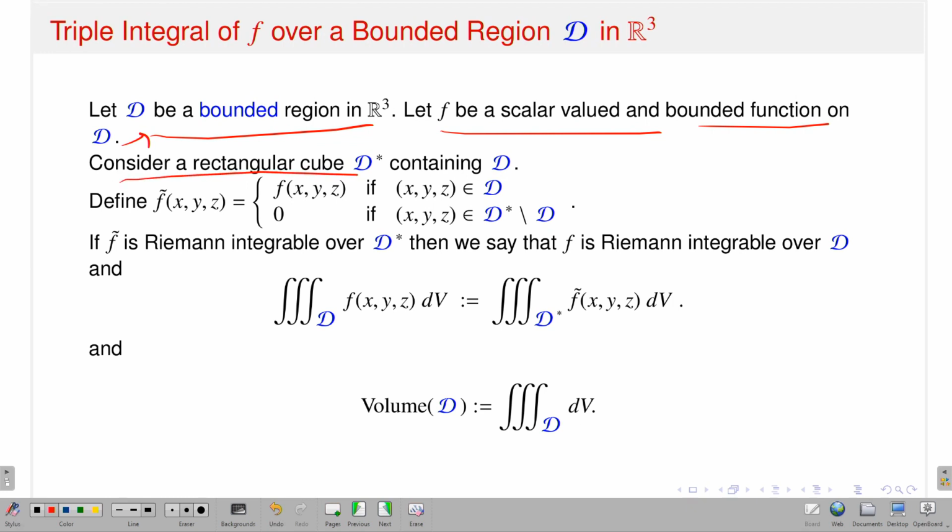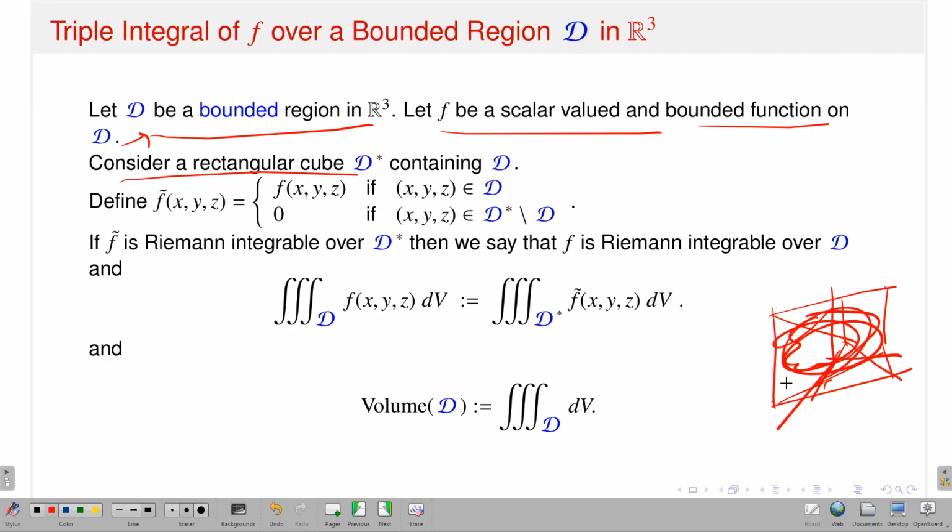Consider a rectangular cube. I cannot draw a picture, I can draw one, but I am very bad at it. So I think you should forget about that, maybe. My point is that if I have a bounded domain in R3, you can have a bounded rectangular cube which contains my domain. If I have a bounded domain, you can always find a bounded rectangular cube which contains your domain.